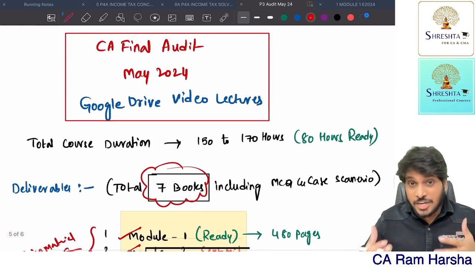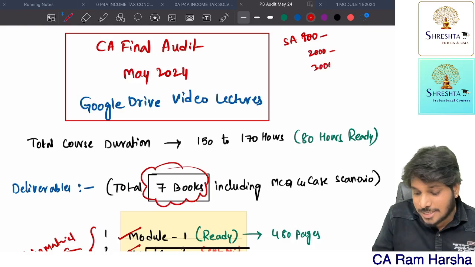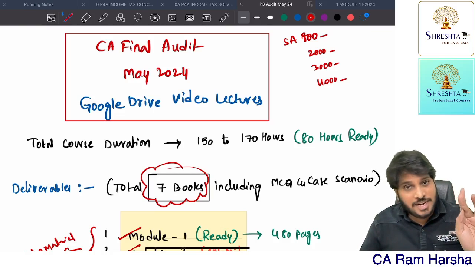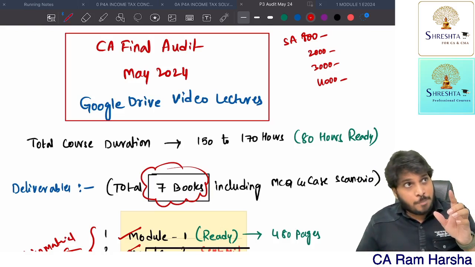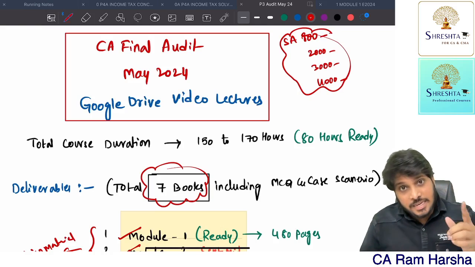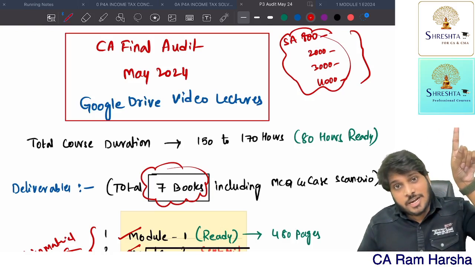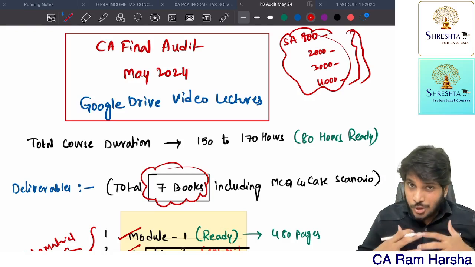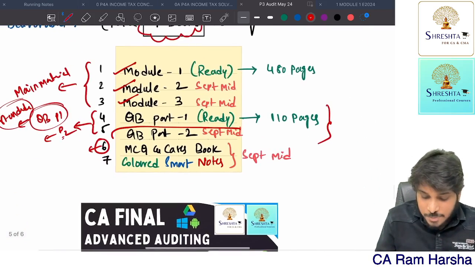In the new scheme, SA 800 series, 2000 series, 3000 series, 4000 series standards were also added. Assurance standards, review standards, related procedure standards were added. And earlier, up to before 2019, we had all these standards in our syllabus. The Institute used to ask questions from all these standards. At that time, whatever old RTPs, very old MTPs there were, many practical questions were asked in them. So what we are going to do, all those questions we are gathering and keeping as a part of the question bank.